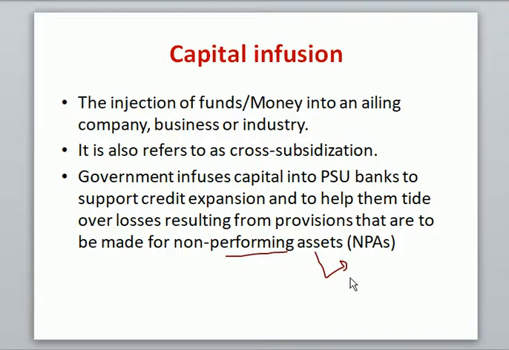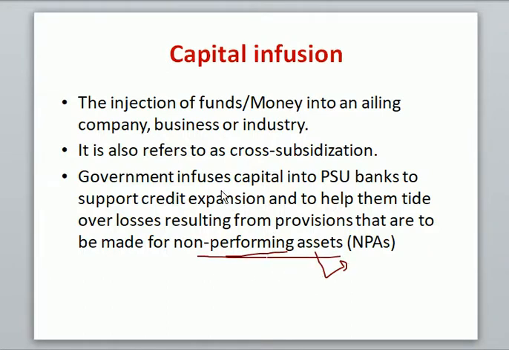In the banking industry, loans are given the terminology of assets. You may also call a bad loan a non-performing loan, because it is not performing. You can say a loan is performing when you are getting the EMI and the interest on time. Because you are not getting any of these on time from the borrowers, you classify all such loans as bad loans, or non-performing assets, NPAs.